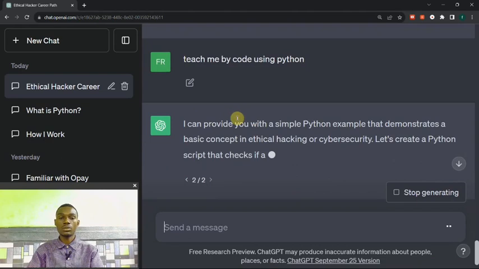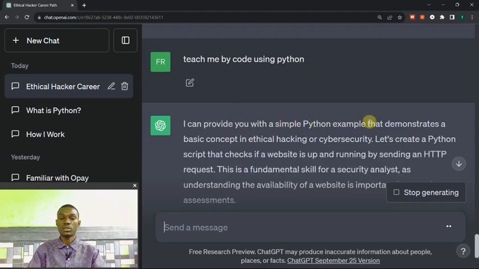Okay, it says, I can provide you with a simple Python example that demonstrates a basic concept in ethical hacking or cybersecurity. Okay, now ChatGPT can provide us a basic demonstration.